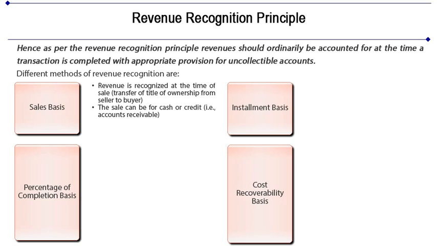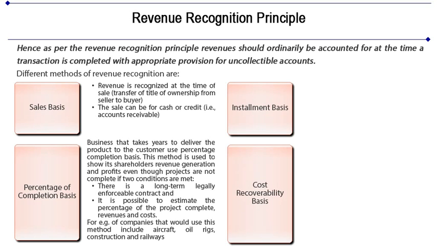This means that revenue is not recognized even if cash is received before the transaction is complete. A magazine publisher, for example, that receives $120 a year for an annual subscription will only recognize $10 of revenue every month. The reason is simple. If they went out of business, they would have to return a prorated portion of the annual subscription price to the customers, since it had not yet delivered the merchandise for which it has been paid.